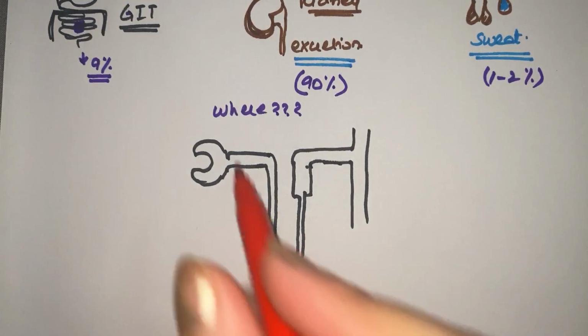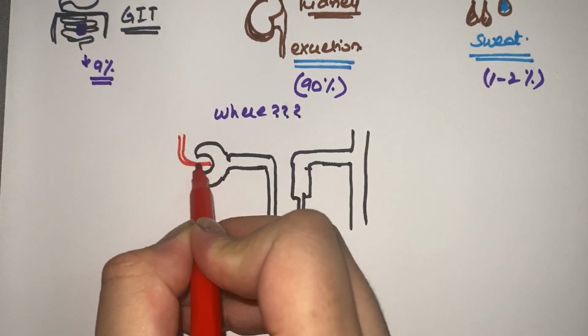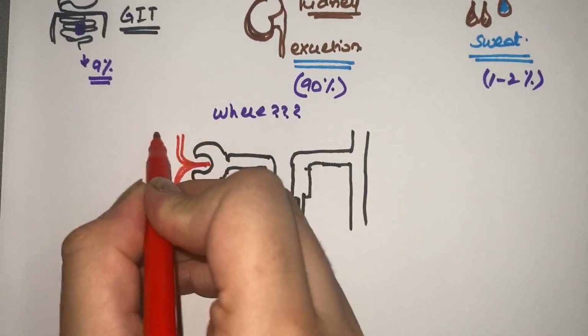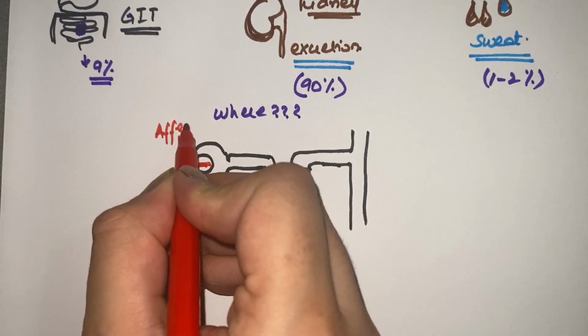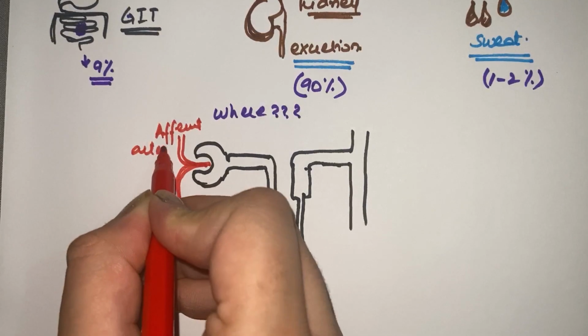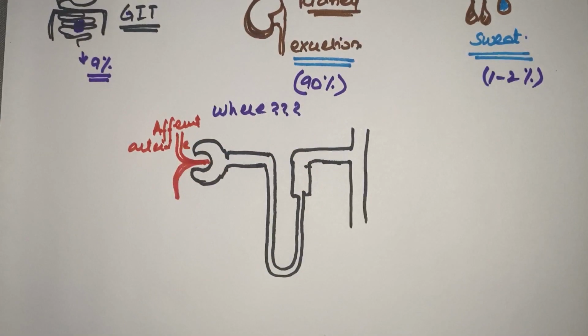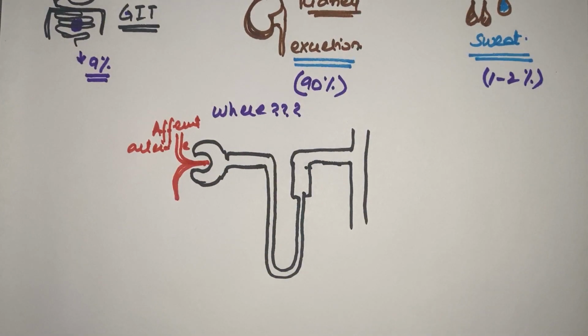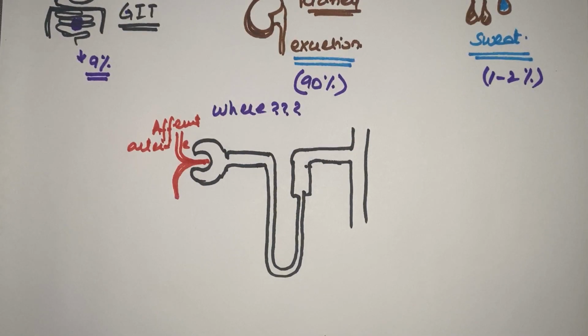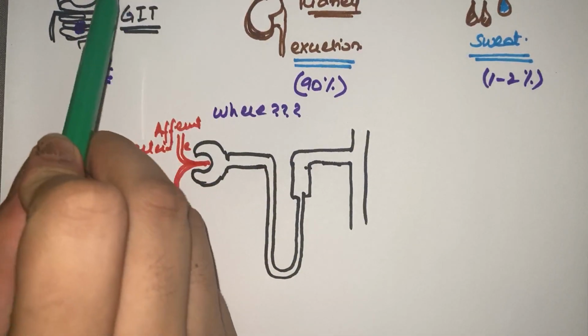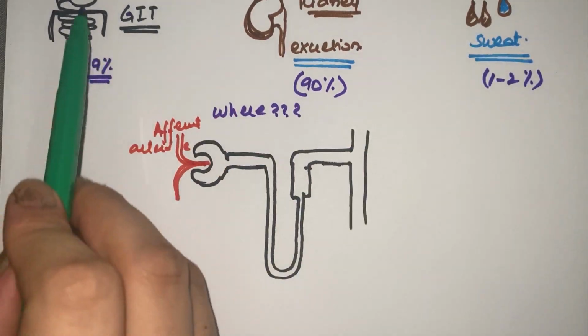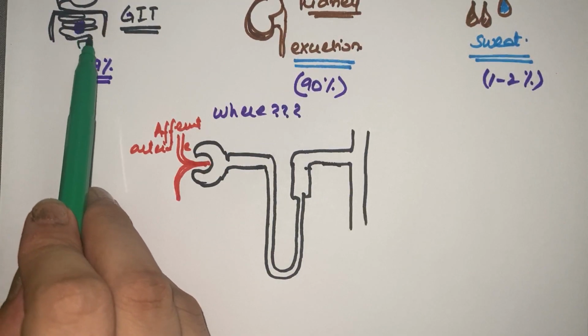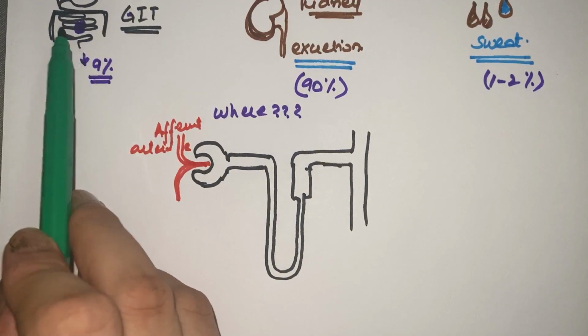Here is our afferent arteriole coming in, and this is the efferent arteriole. Now the important part starts; suppose I'm making it with green. All our potassium that entered through the diet in the GIT tract was absorbed from there and entered the blood.